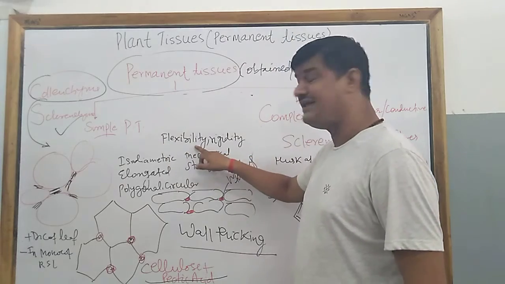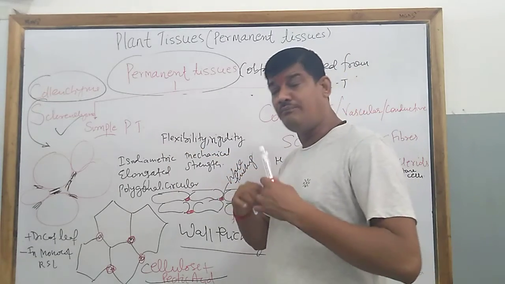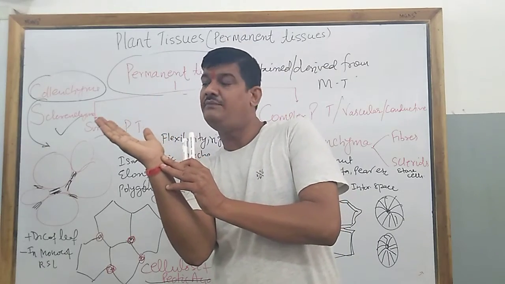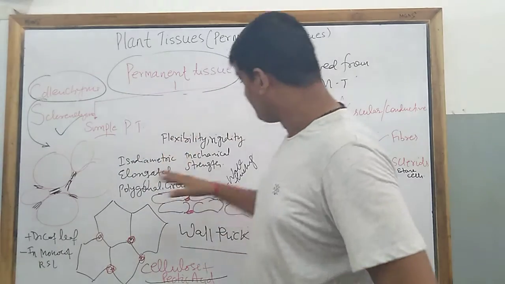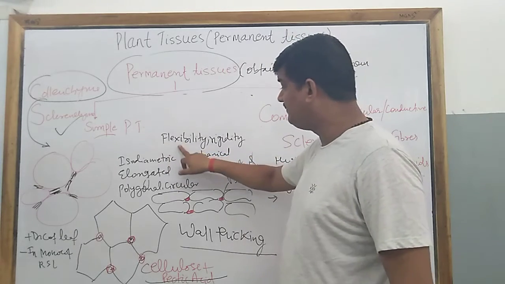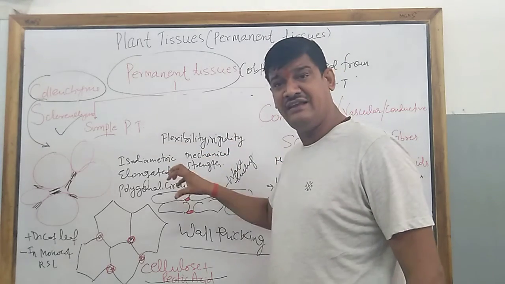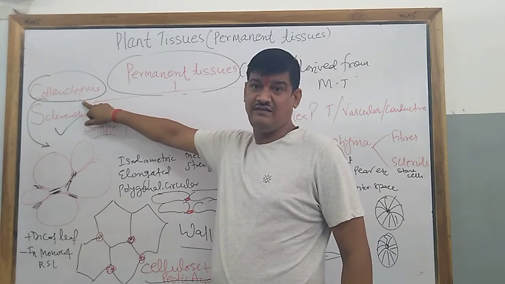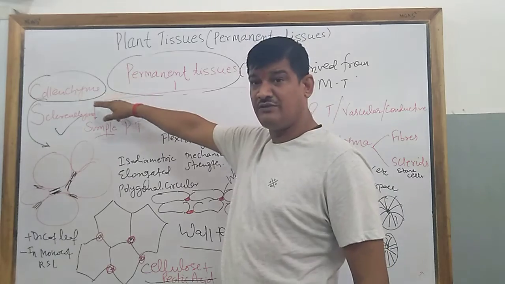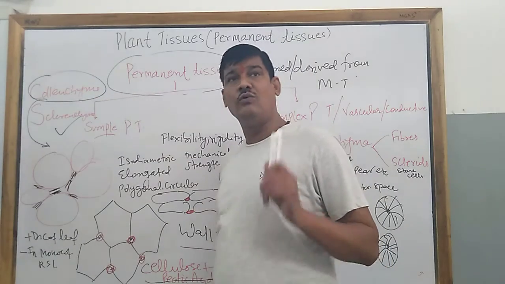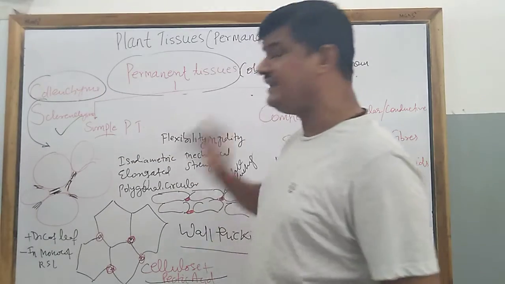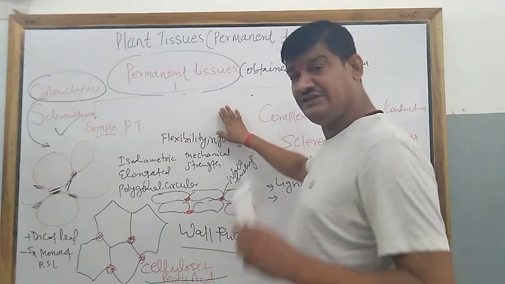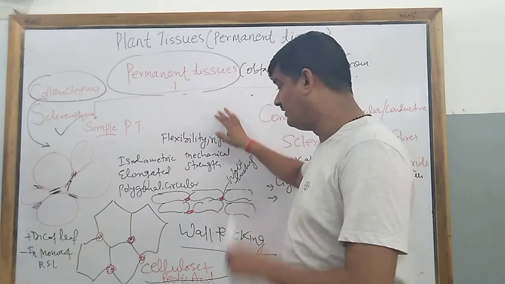Collenchyma and sclerenchyma are the cells which provide mechanical strength to the plant body. So they provide flexibility without breaking. A plant can be bent down a little to a maximum level and it will become upright again. So this is called flexibility. Flexibility, rigidity and mechanical strength are provided by the collenchyma cells. So what is the function of this collenchyma cell? Collenchyma cells provide mechanical strength, flexibility and rigidity to the plant body.